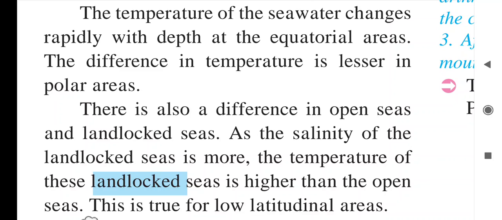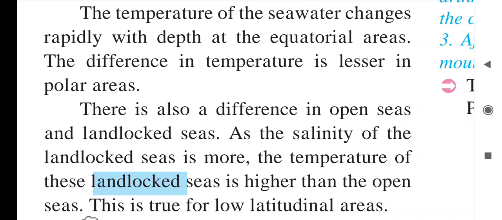If we see the surface water in the equatorial areas, then we will find the temperature is more, and as the depth increases, there will be changes in the equatorial areas, but we will find less change in the temperature in the polar areas, because in polar areas from the surface to the more depth, 1000 meter depth, 2000 meter depth, we will find the same 4 degrees Celsius. There is also a difference in the open sea and landlocked sea.